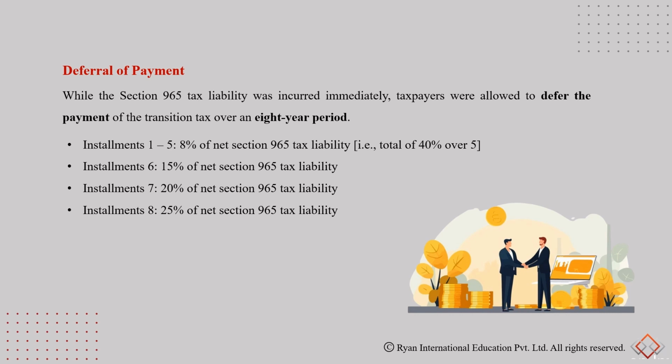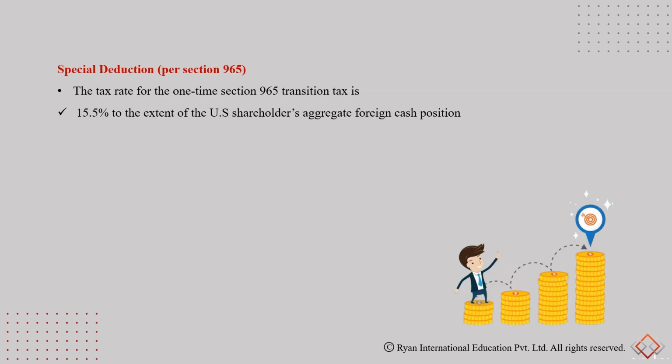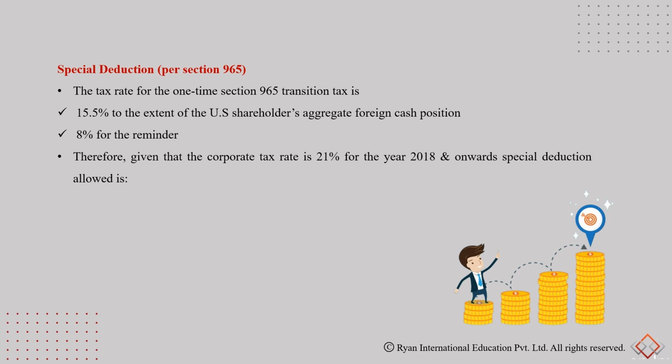Okay, first year through fifth year, it's going to be almost 40% of the tax liability, and sixth 15%, and seventh year it's going to be 20%, and eighth year 25% of the net tax liability. So as we understand, the tax rates are going to be 15.5% for aggregate foreign cash position and 8% for the remainder. Since the Tax Cuts and Jobs Act has made the corporate tax rate 21%, anything less than 21% would be considered a special deduction.